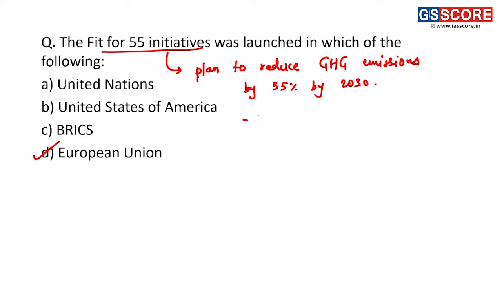And the Fit for 55 campaign or initiative is a part of the European Green Deal, where the focus is to become net zero or to achieve climate neutrality by 2050. Right? In order to achieve climate neutrality by 2050, one of the stepping stones is Fit for 55, where the focus is on reduction of greenhouse gas emissions by 55% by 2030. Right? So the answer of this question is D.